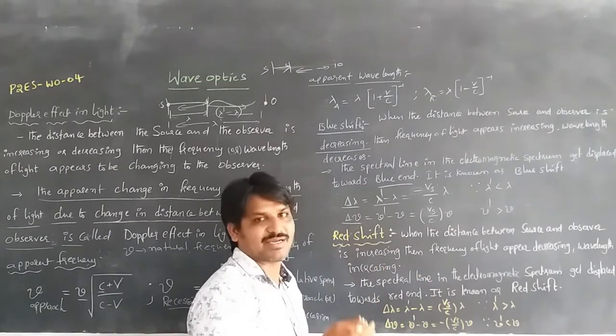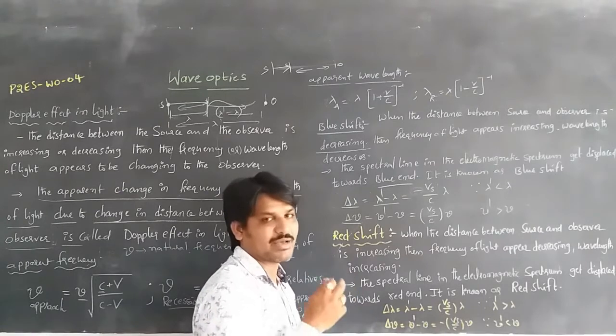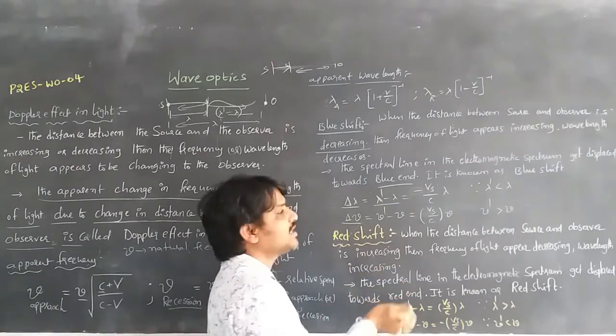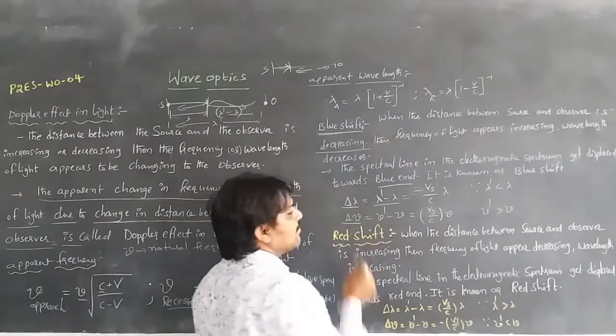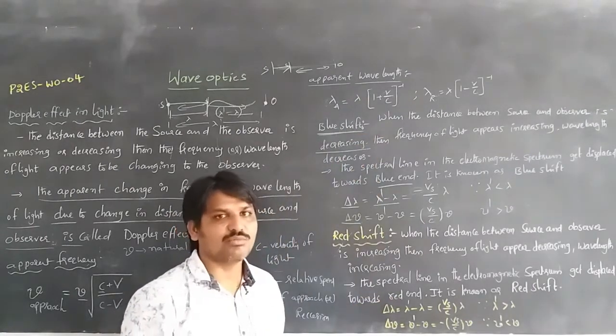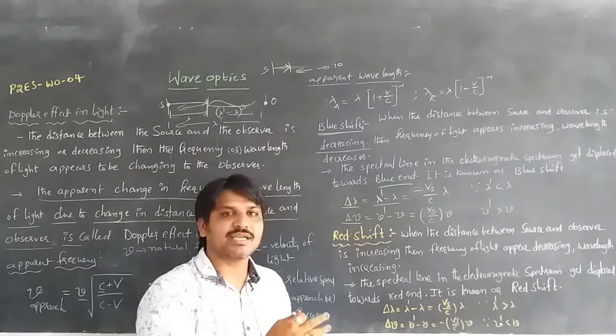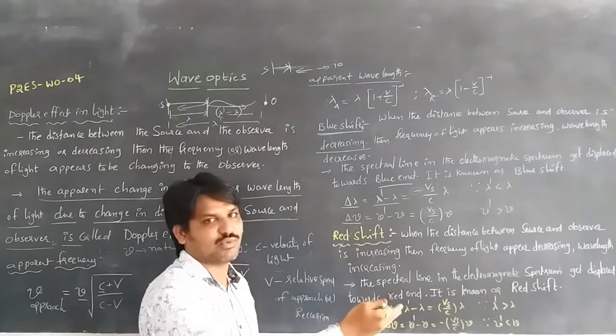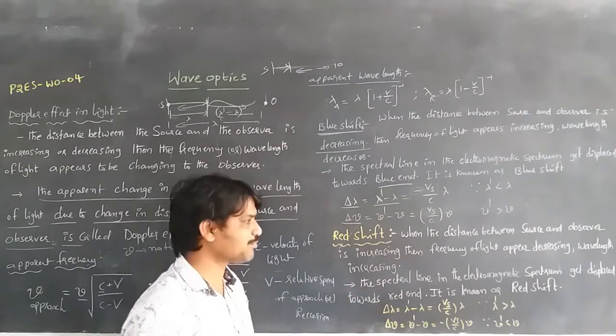So in the spectral line of the electromagnetic spectrum, the line gets displaced towards the blue end. That is called a blue shift. When the spectral line is shifted towards the blue end in the electromagnetic spectrum, it is a blue shift.